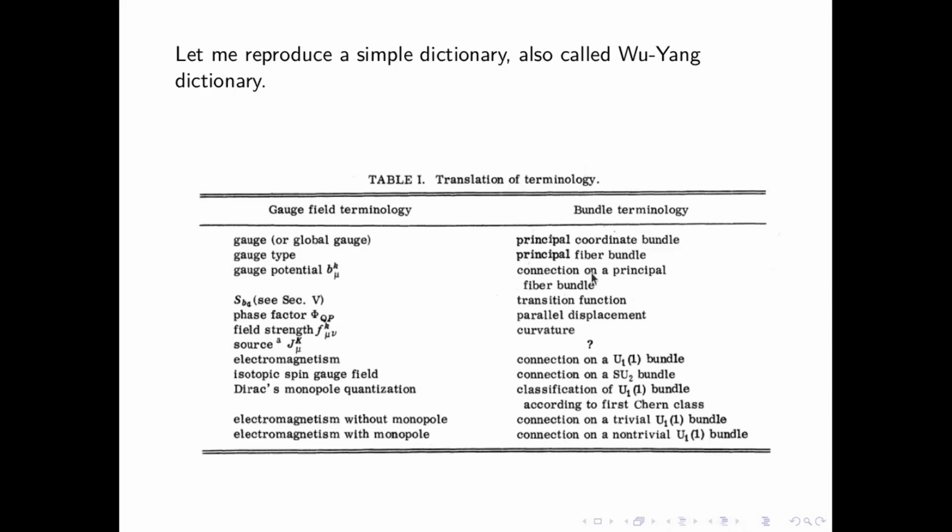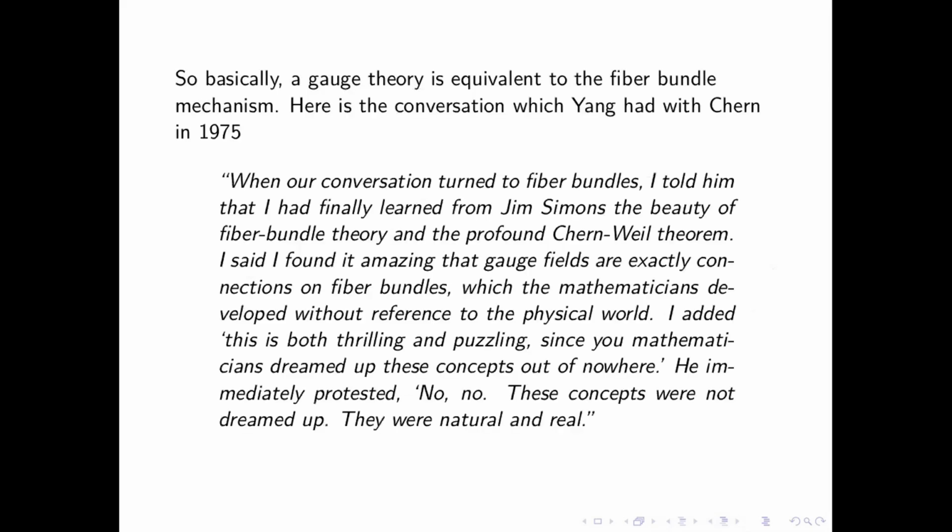And this is very beautiful because here you have differential geometric terms, which was very famous around the 70s, and this is some very interesting physics that happened in gauge theory, Yang-Mills theories, and so on. So basically, a gauge theory is equivalent to fiber bundle mechanics. And here is the conversation which Yang had with Chern in 1975, and I'm going to read it to you.